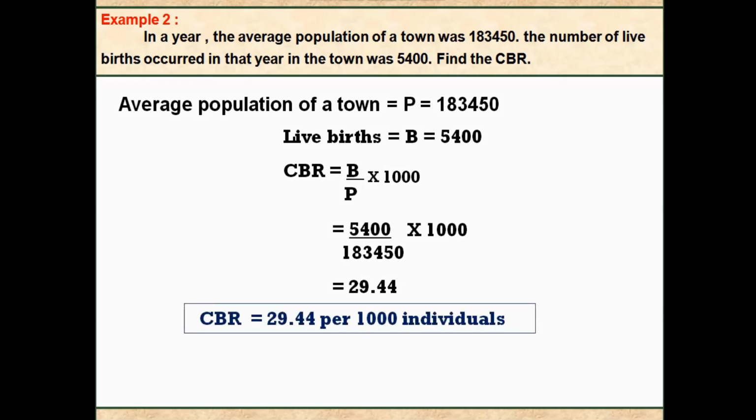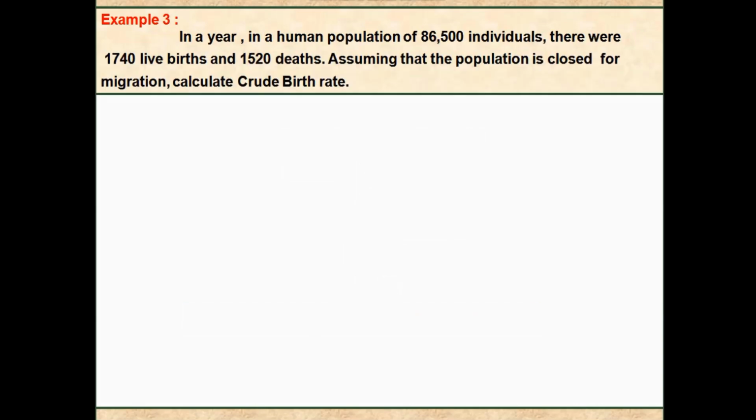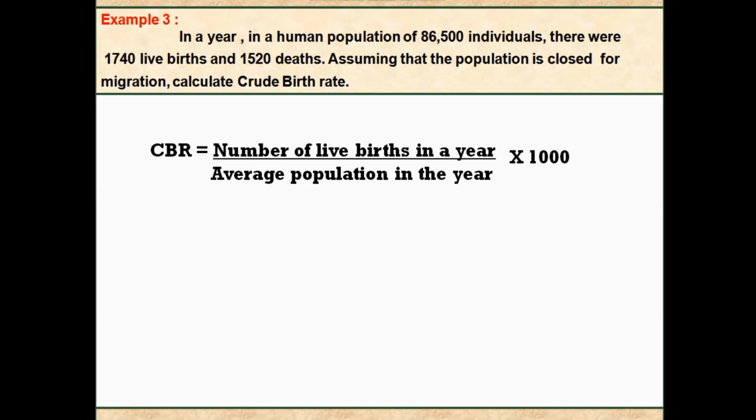Example 3. In a year, in a human population of 86,500 individuals, there were 1,740 live births and 1,520 deaths. Assuming that the population is closed for migration, calculate crude birth rate. We know that crude birth rate is calculated by using the formula number of live births in a year divided by average population in the year into 1000.